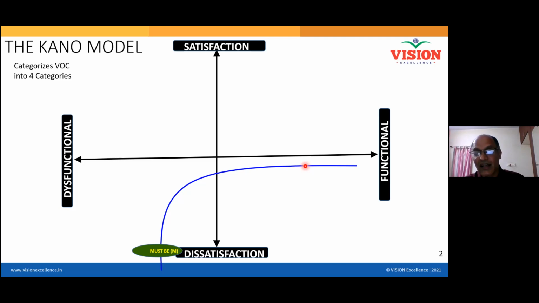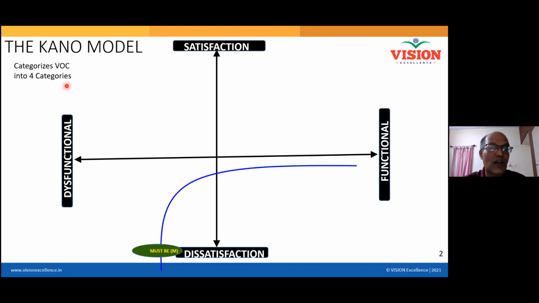Now one good point here is that once you are able to reach your satisfaction level, you don't need to make any investment over this. For example, if you are able to write with the pen properly and smoothly, that is what is expected from a pen. You don't have to make any special investment on further improving that. The basic function is met, which means it is sufficient. Okay, so this is one category.